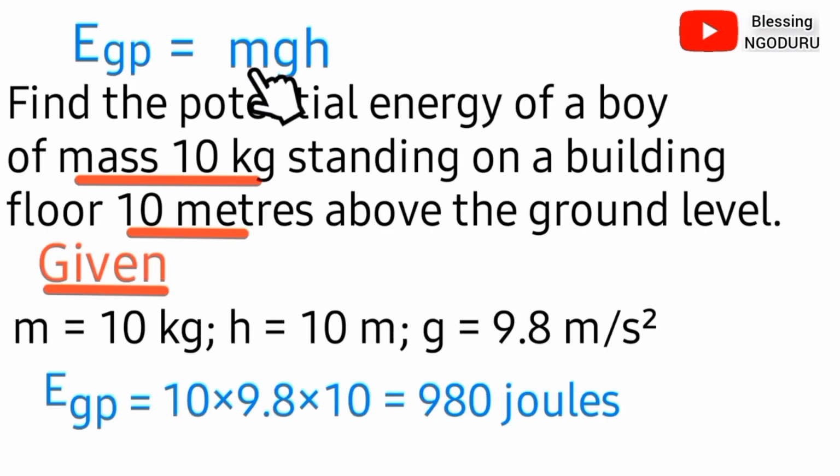PE equals mass, our mass value is 10, times g, our g value is 9.8, times h, our h value is 10. Therefore, 10 multiplied by 9.8 multiplied by 10 gives 980 joules. Remember, we did say energy and work have similar units, that is joules. Therefore, the potential energy of the boy is 980 joules.